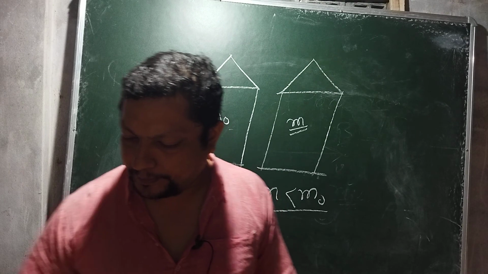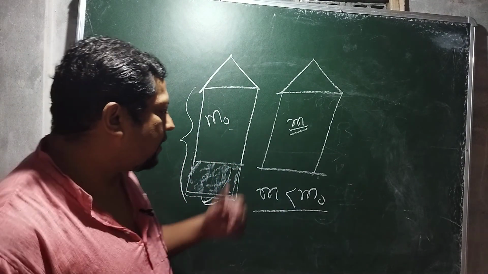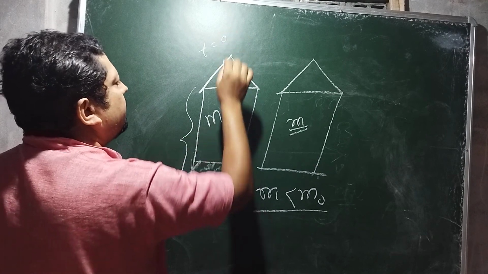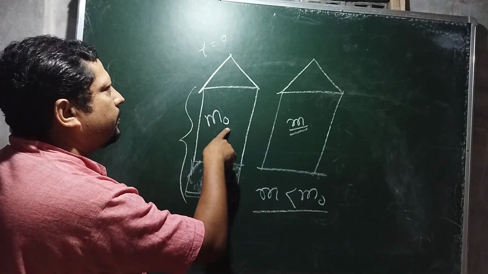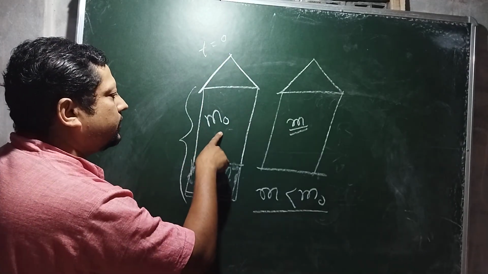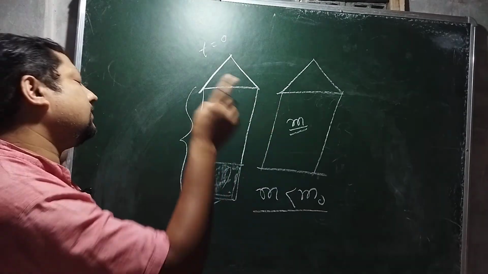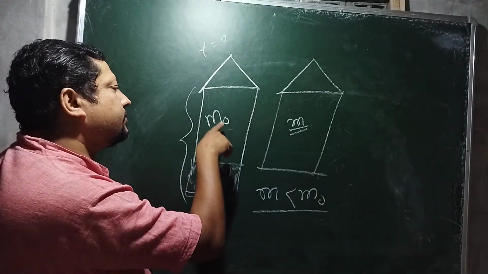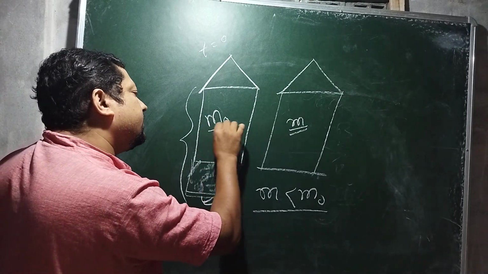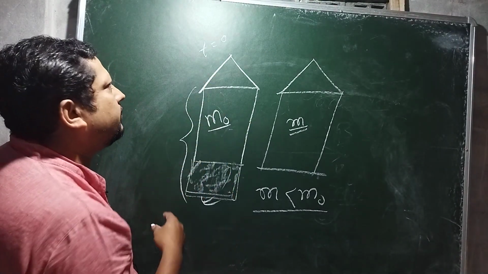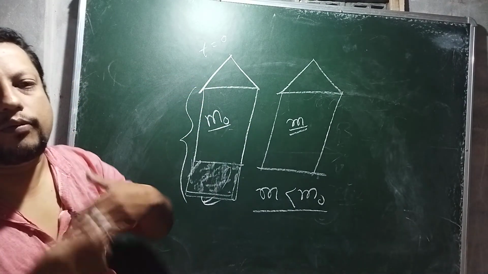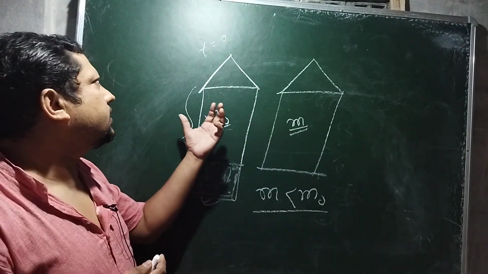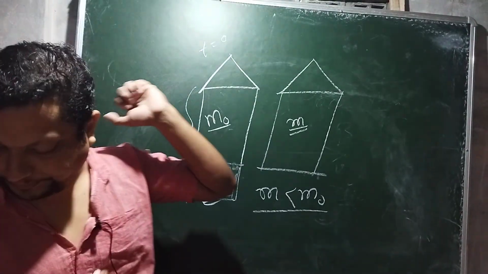Now suppose initially the time was 0. At time 0, the mass is not 0, we take the mass to be m0. This is the initial mass of the rocket when we just start counting the time, and this time is t equals 0.